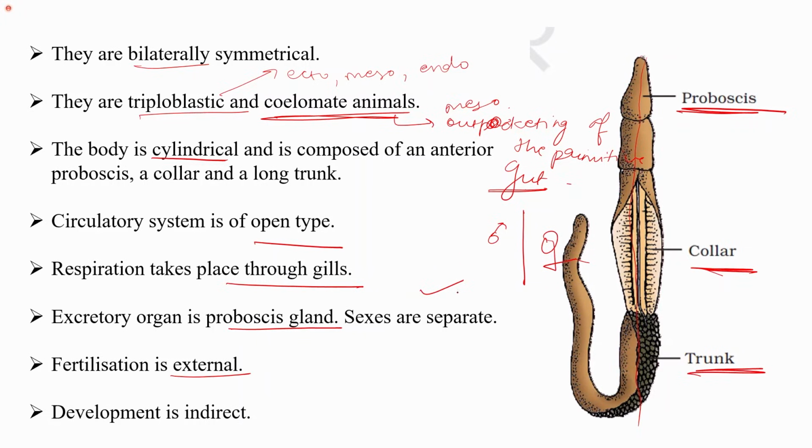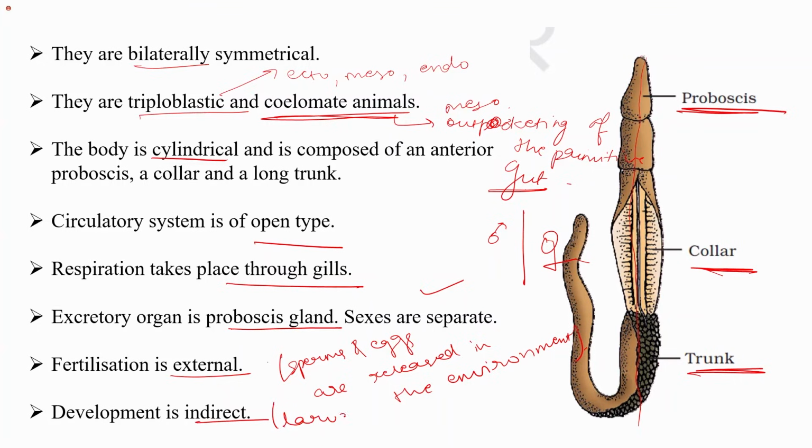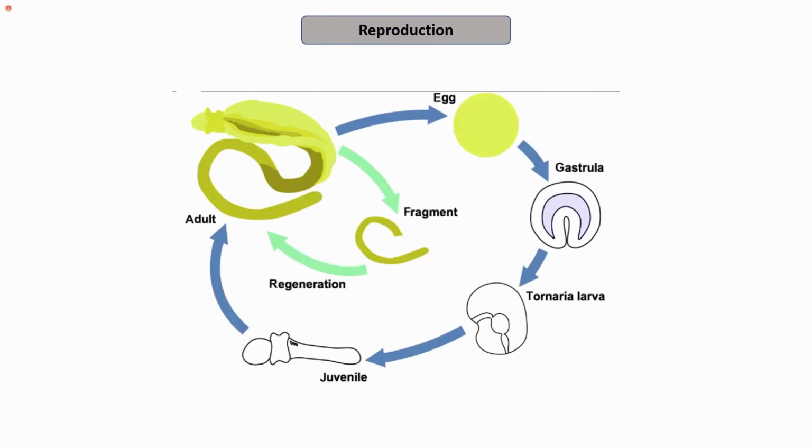Fertilization is external. Sperms and eggs are released into the environment, right? And fertilization takes place externally. Development is indirect, that is, it involves a larval stage. Right? So these are the basic characteristics of the phylum Hemichordata. So this is the reproduction. You can see that upon fragmentation, it may undergo regeneration. So the fragment may undergo regeneration, resulting in the development of the complete organism.